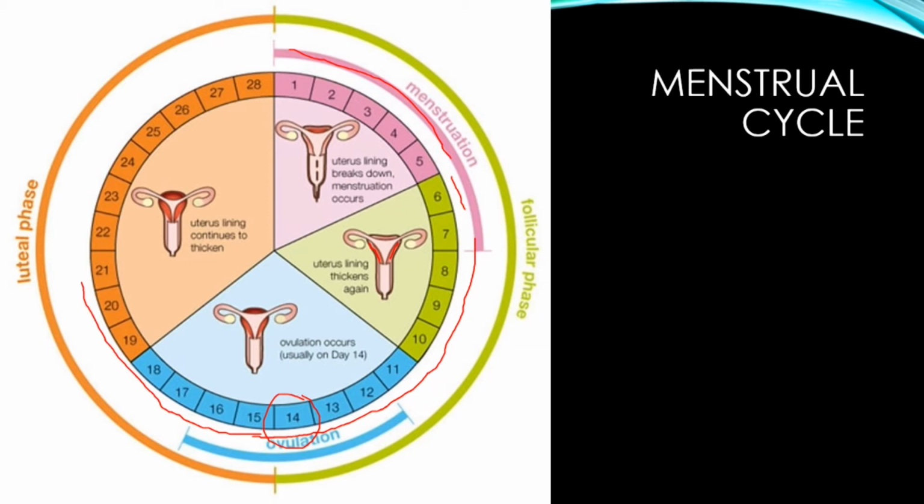thick, and even thickens slightly more. If she becomes pregnant, then of course she will not have menstruation, the uterus wall will continue to thicken, and the fetus will develop. But if she doesn't become pregnant, then the cycle starts again, and we have menstruation taking